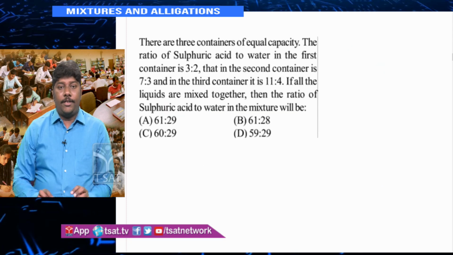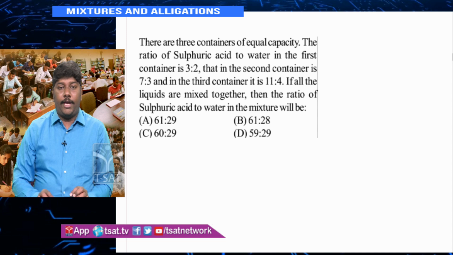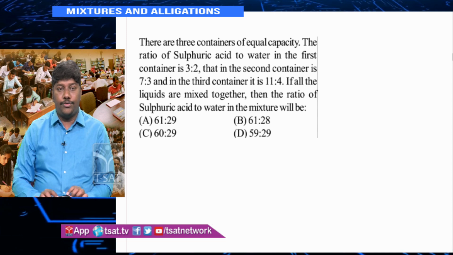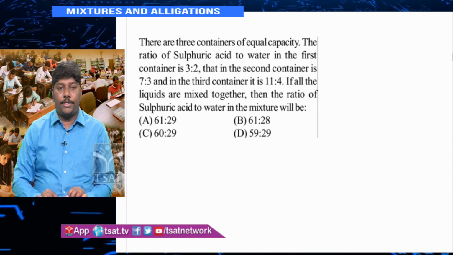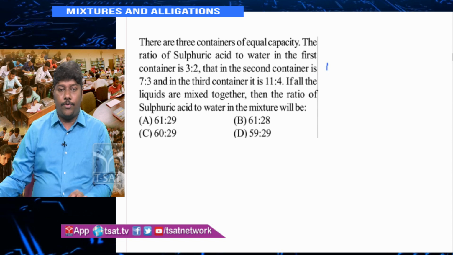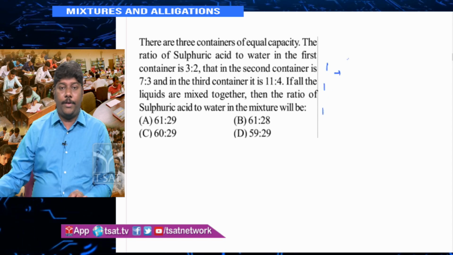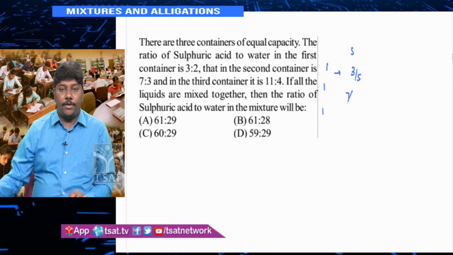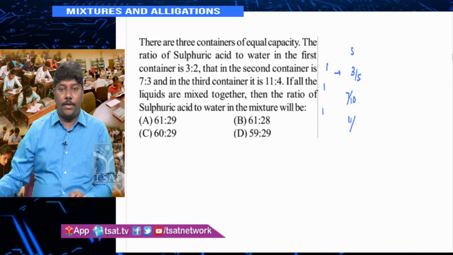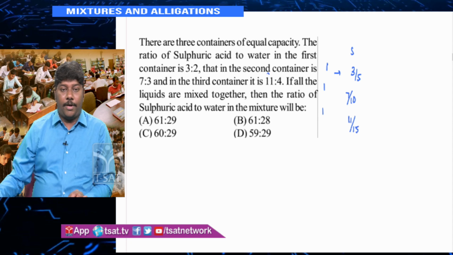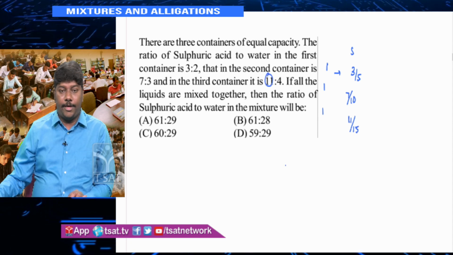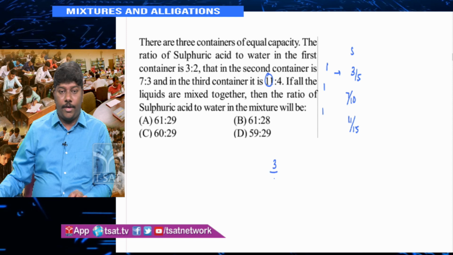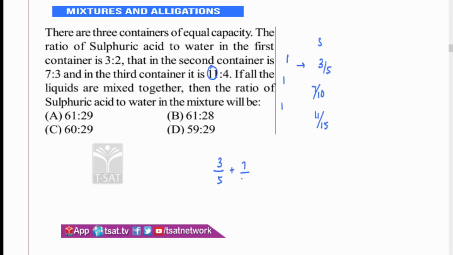Again here, there are 3 containers of equal capacity. The ratio of sulfuric acid to water in the first container is 3:2, second one is 7:3, third one is 11:4. Since the capacities are equal, the ratio of quantities is 1:1:1. Therefore sulfuric acid in the first container is 3 out of 5, in the second container it is 7 out of 10, in the third container it is 11 out of 15, because 11 parts out of 15 parts. So find out the sulfuric acid here: N1A1 is 3/5, N2A2 is 7/10, N3A3 is 11/15, by 1 plus 1 plus 1, that is 3.